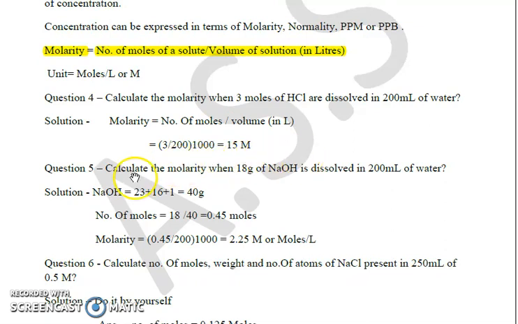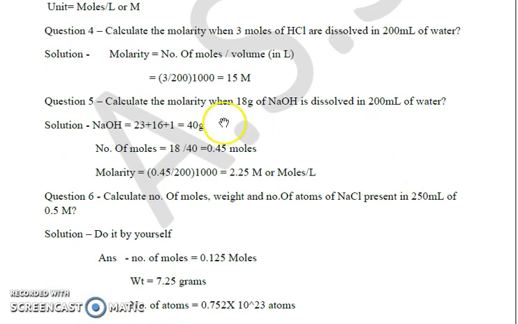The next question is question number 5, in which we have to calculate the molarity when 18 gram of NaOH is dissolved in 200 ml of water. Let's first calculate the number of moles of NaOH. First we will calculate the molecular mass of NaOH. For sodium we have 23, for oxygen 16, followed by 1 for hydrogen. So the molecular weight of NaOH is 40 gram per mole.